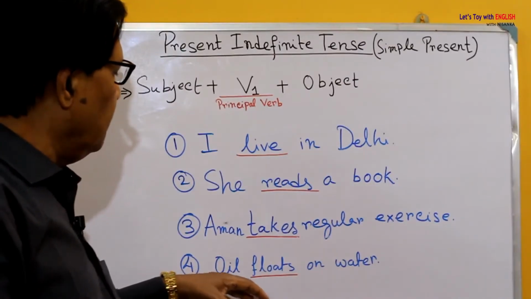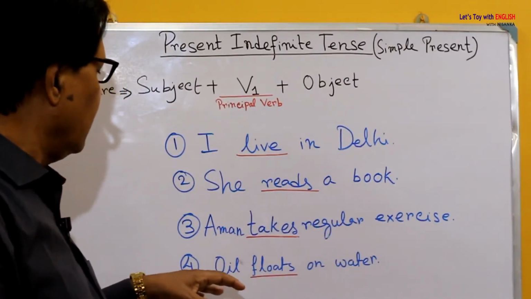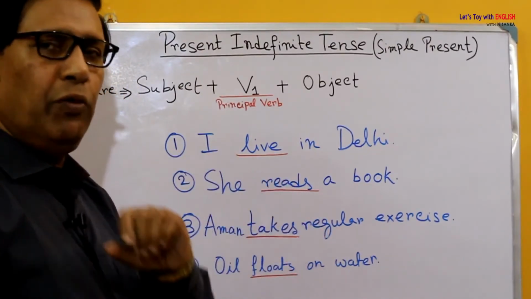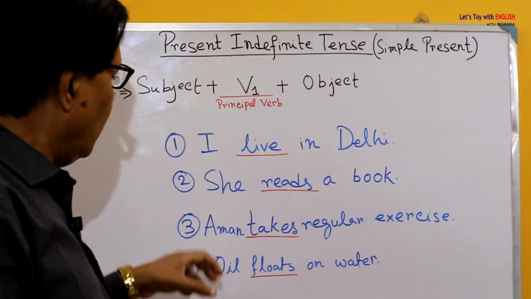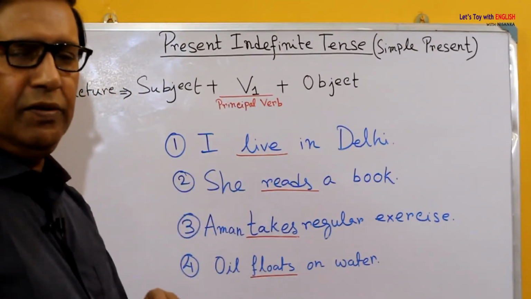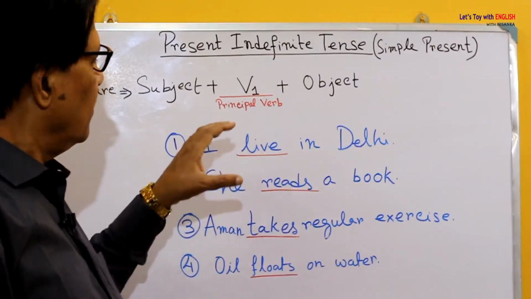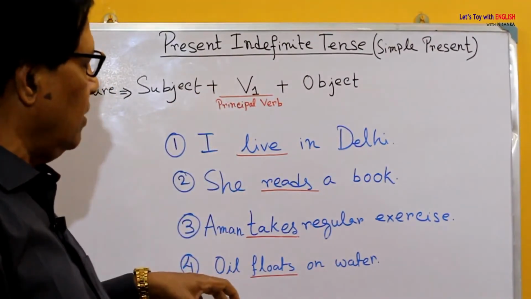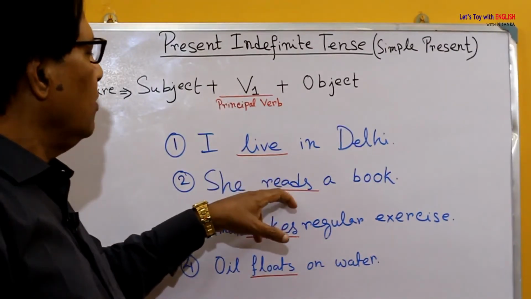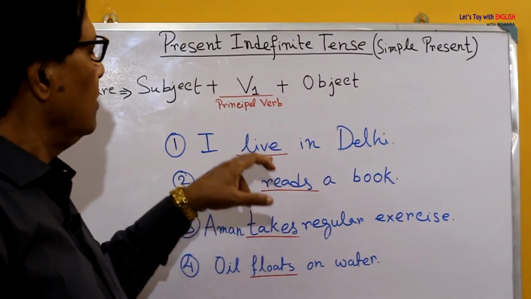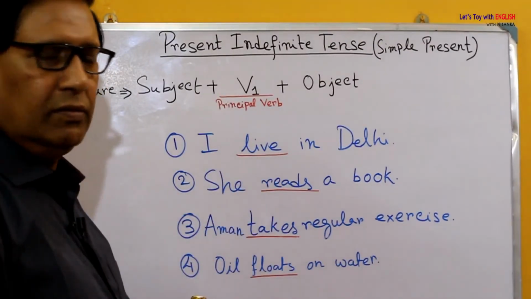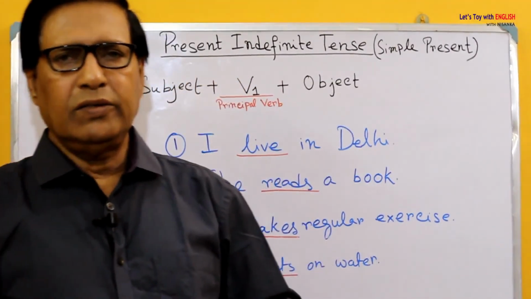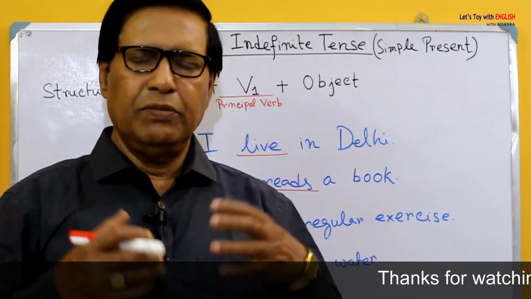There are many other examples of this kind, like the sun rises in the east, the sun sets in the west, or a mother loves her child. So, one thing is clear to you, if the subject is in third person singular number, then there will be S or es after the present form of the verb. So, up to this point, I think this has been clear to you.